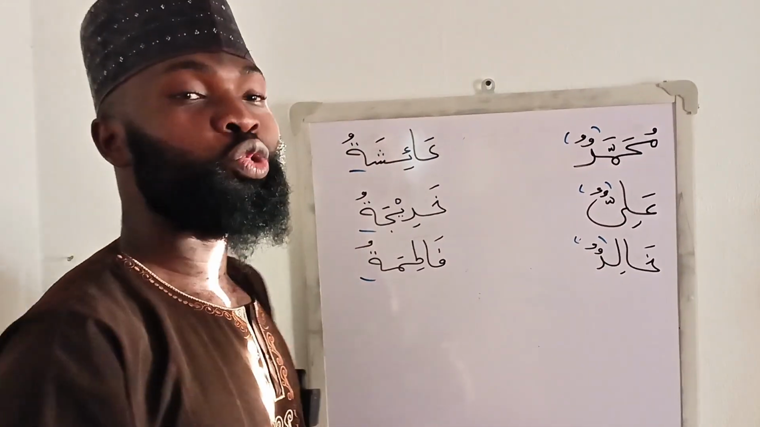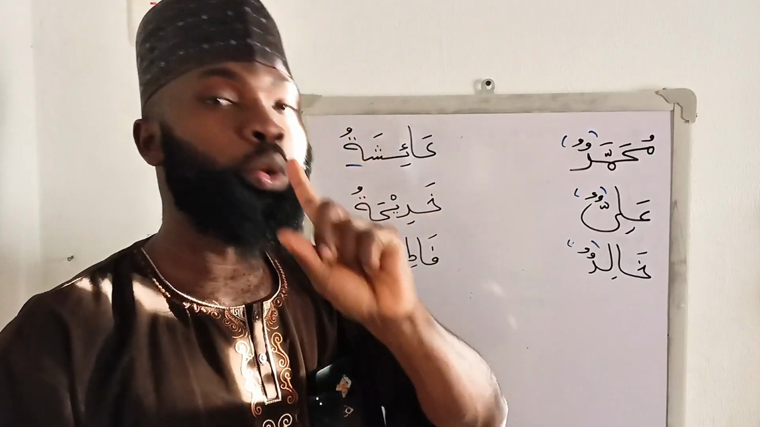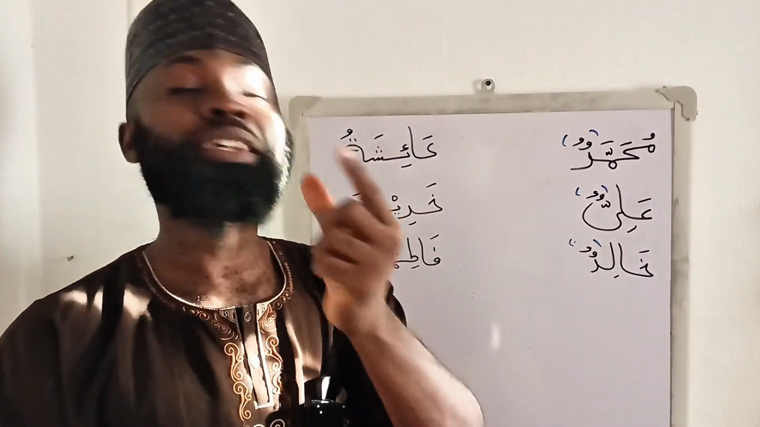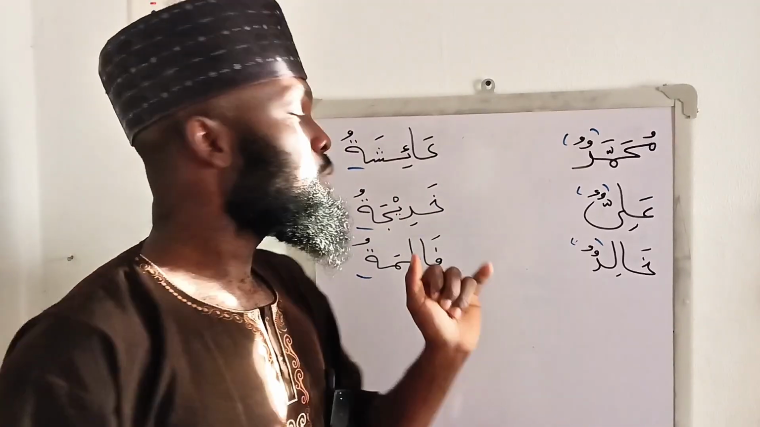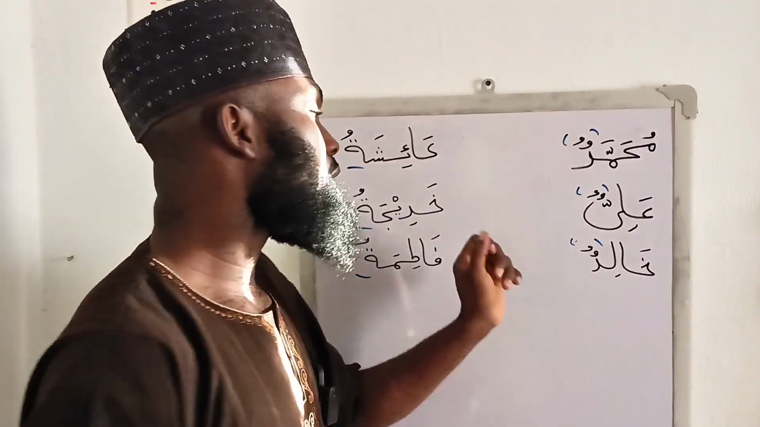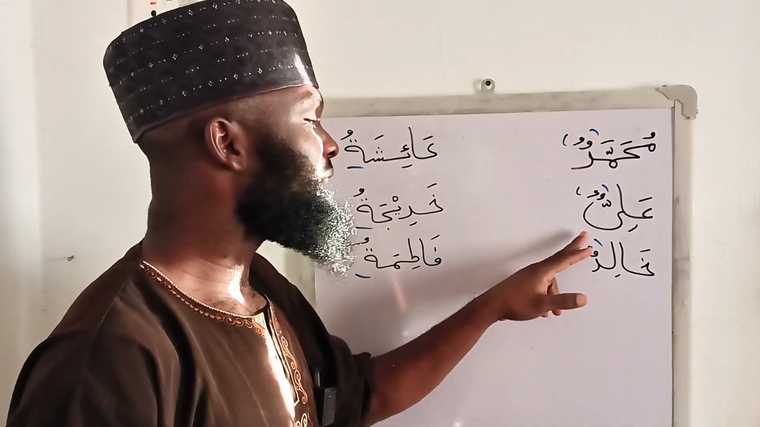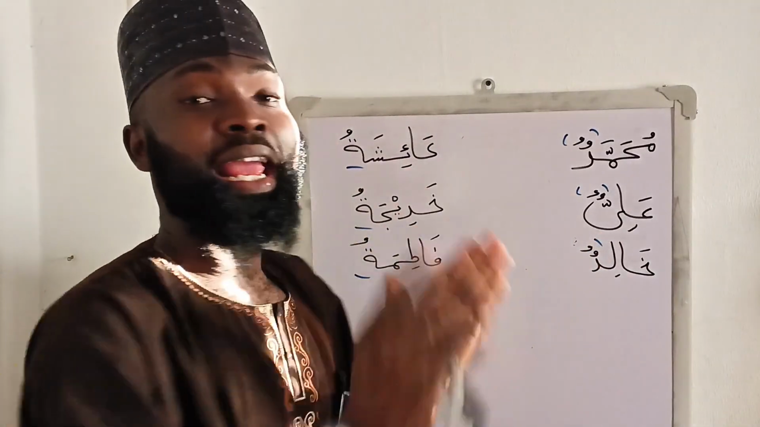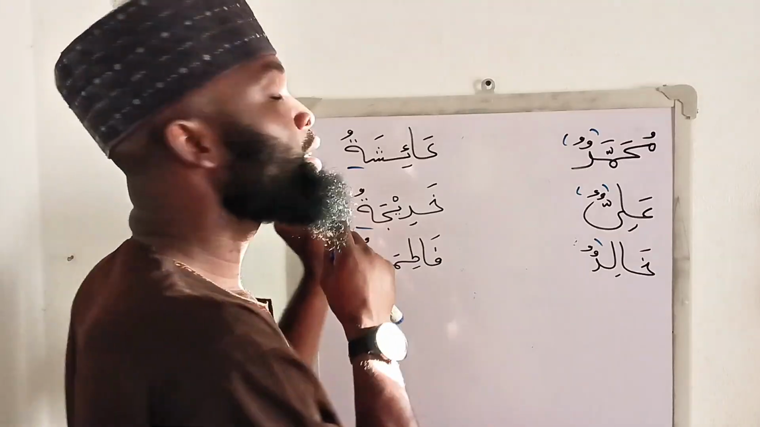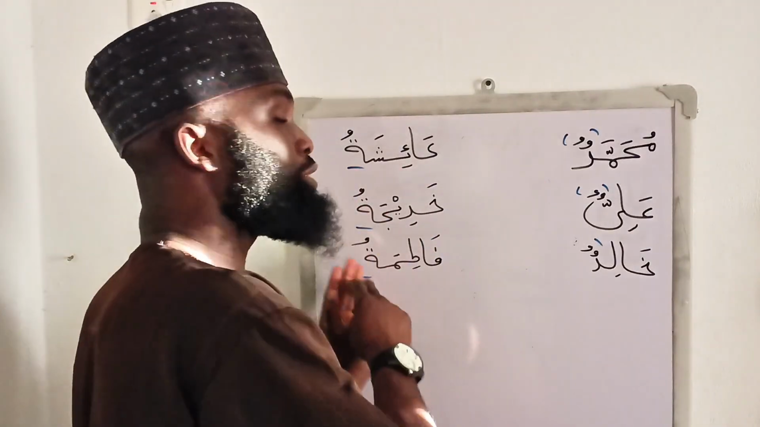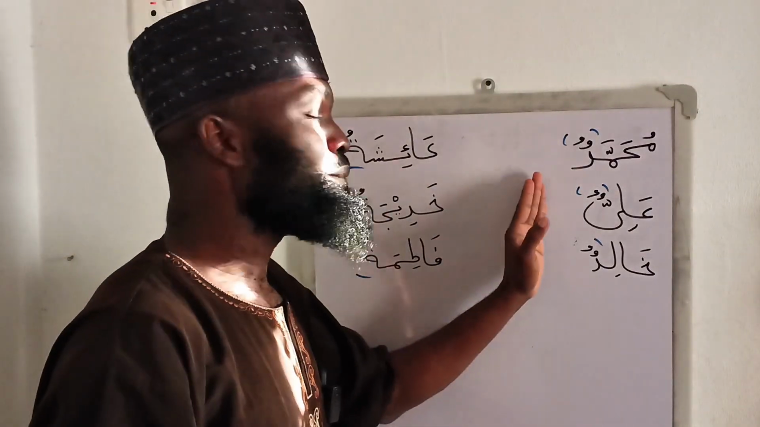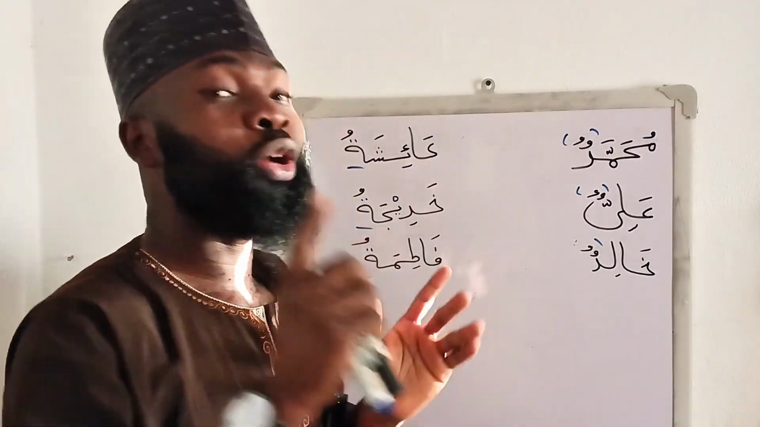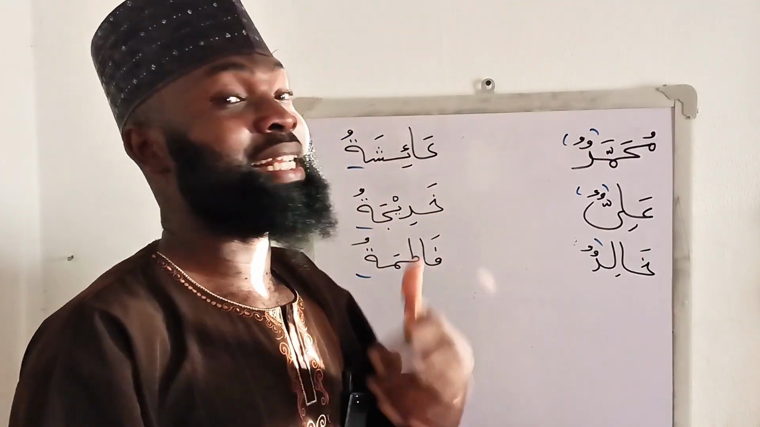So names of females, we don't say Aishatun, no, but we say Muhammadun. We don't say Khadijatun, but we say Aliyun. We don't say Fatimatun, we say Khalidun. If this is clearly understood, now we have learned two things. First, names of males end with tanween. Names of females don't end with tanween. Names of females end with ta'un marbuta. Names of males don't end with what? Ta'un marbuta. If this is okay, so every rule, there is always an exception.